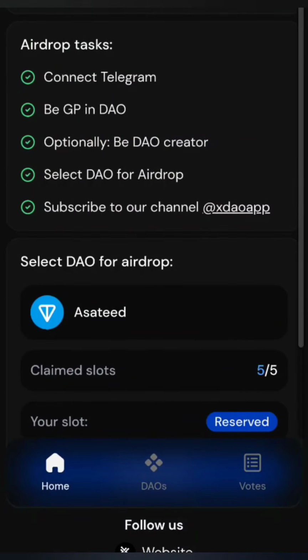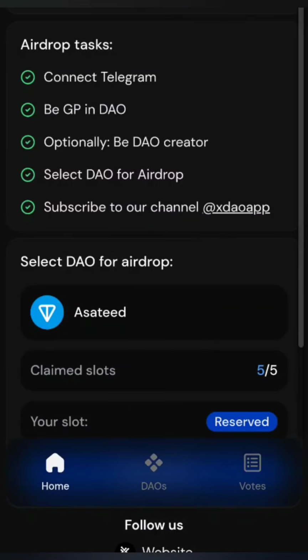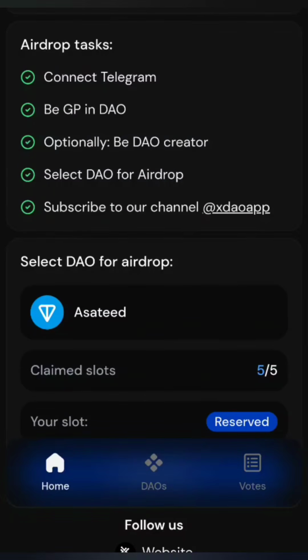So after that, you created your DAO. It writes that it's pending. Okay, after the pending finishes, about 15 minutes, you come here and you see if it is finished, okay, if it is like this, and then you can come here, link your Telegram. Just in this place, okay, link your Telegram, then you connect your Telegram and be a member of a DAO.